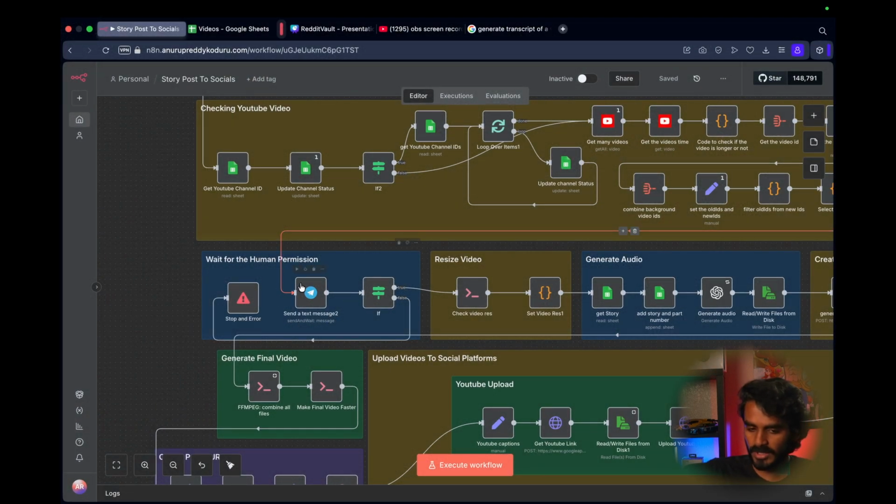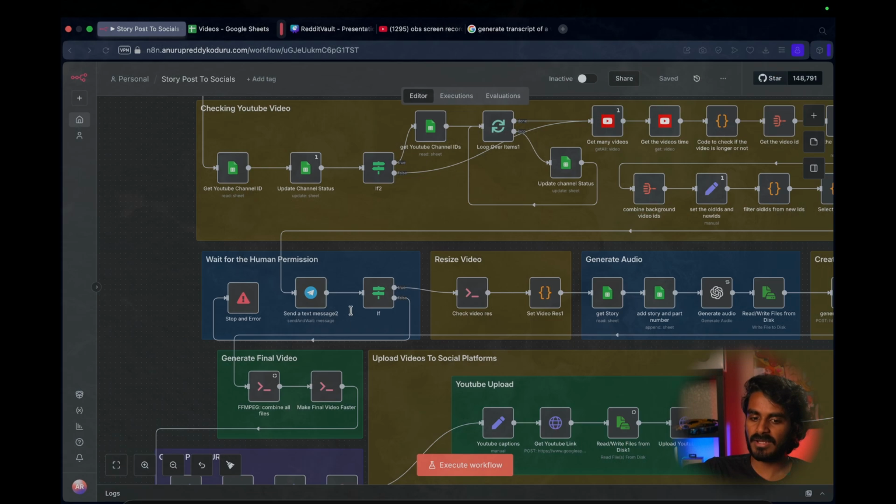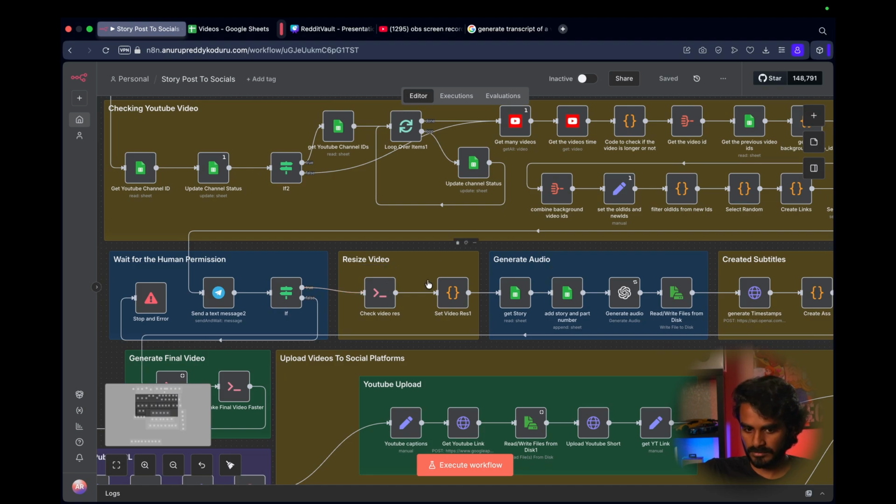After approving, it goes here. Suppose we don't have the laptop, so we can't do all of this. We of course can't run the ffmpeg commands from our phone. So if we don't have a laptop, we can just simply decline it, and it will stop and throw an error saying that we didn't get the resources we want, so that we can later come and rerun the whole workflow and upload that video. And if we approve it, it goes to the next part.